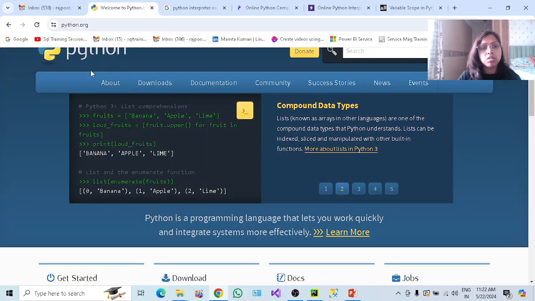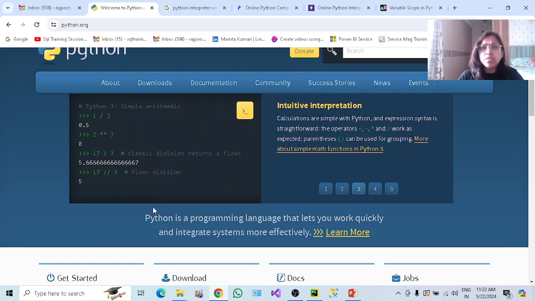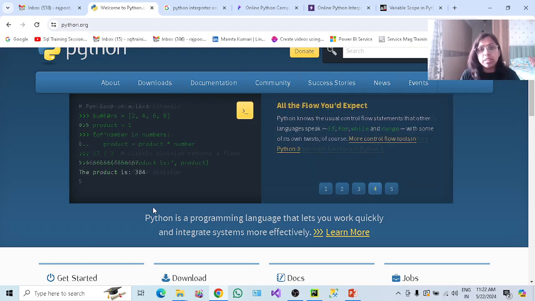If you go to the official site, you can see some sample programs there. And why is it called syntax simple? Because compared to existing programming languages like Java, C, and C++, it has very few rules for writing code. It is more like the English language. That's why it is very easy. It is said in the market that if you are new to the programming world, get started with Python and get familiar with Python.